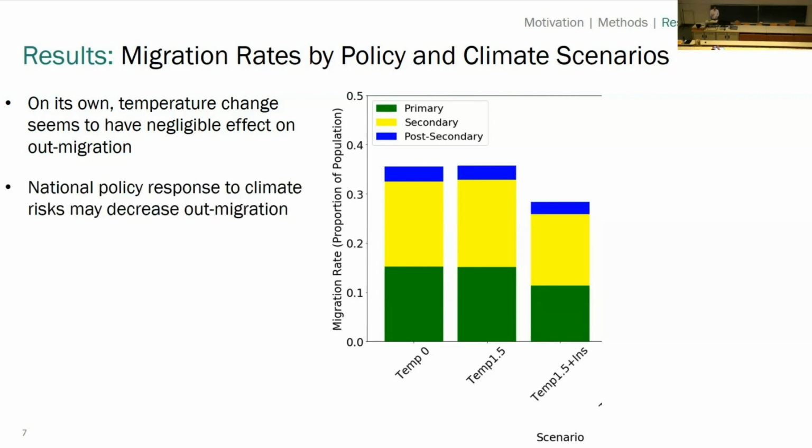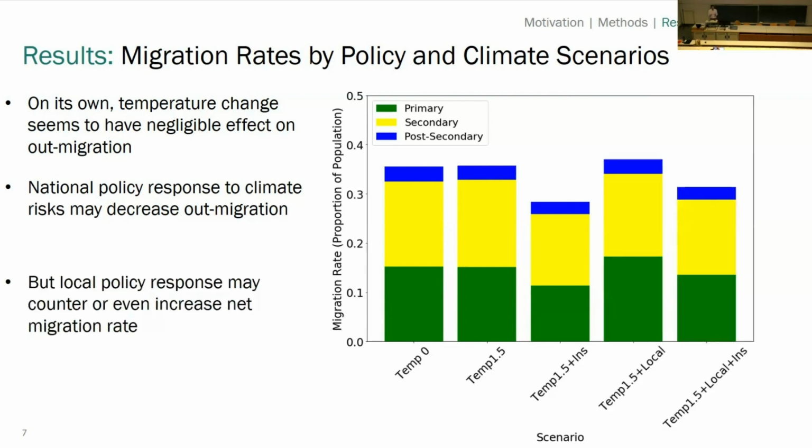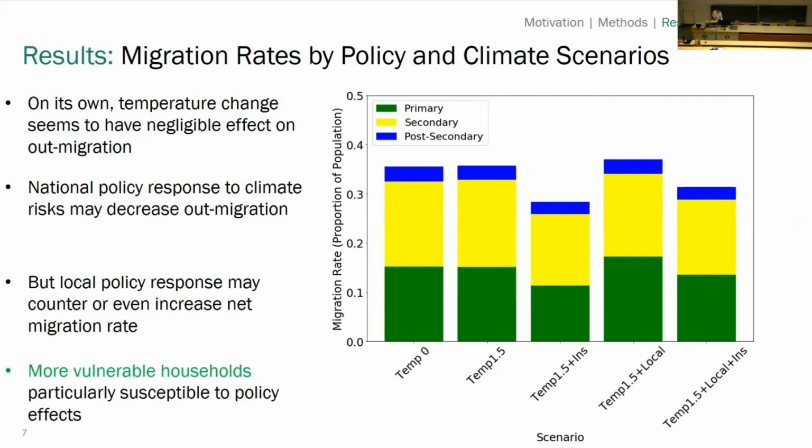But if we account for the national insurance program, we see much lower migration rates. And then when we account for local policy responses, we see that migration rates might counter the effect of that insurance policy or even increase migration compared to the base case. Most interestingly, I think, it's really the most vulnerable households, that green bar of households with only primary educational attainment, that are most susceptible to policy effects.